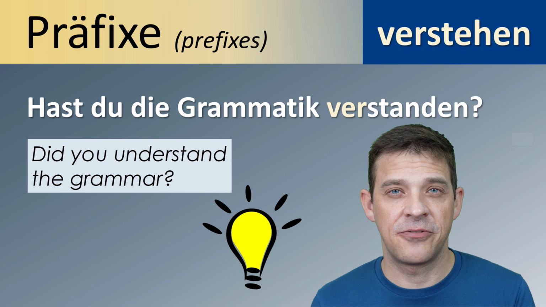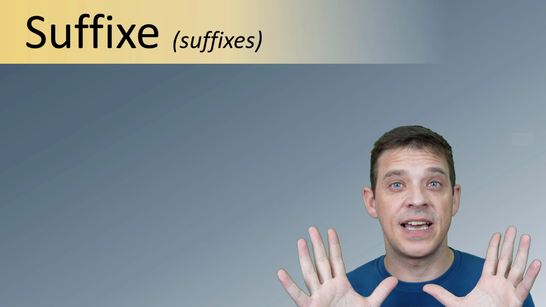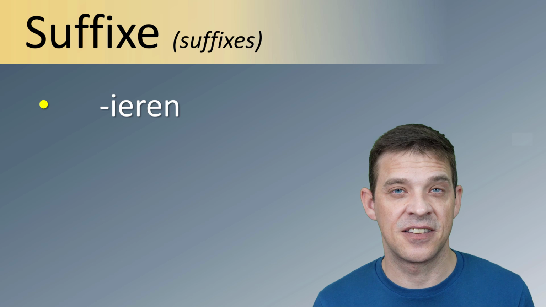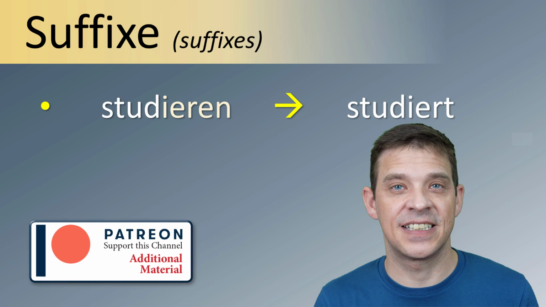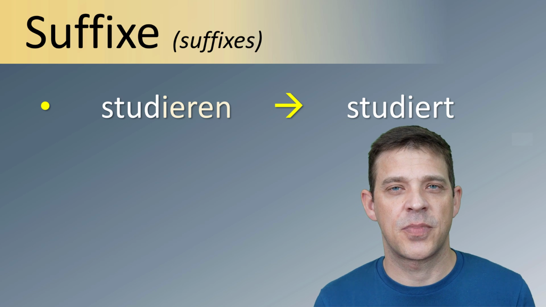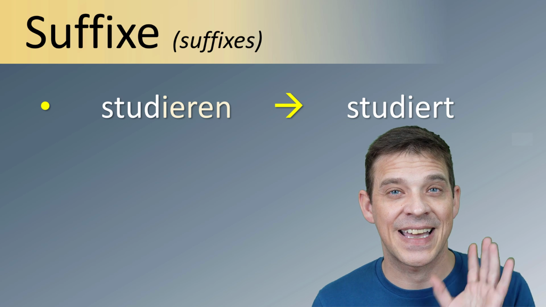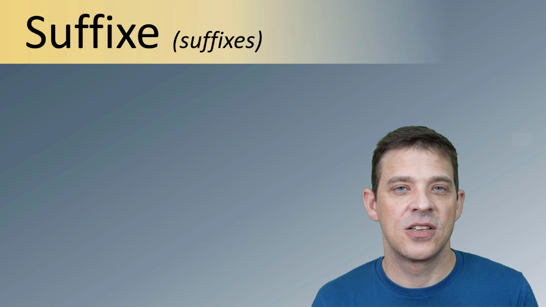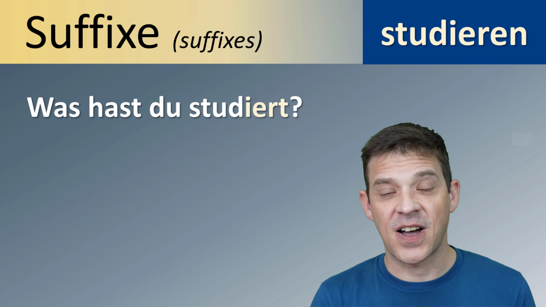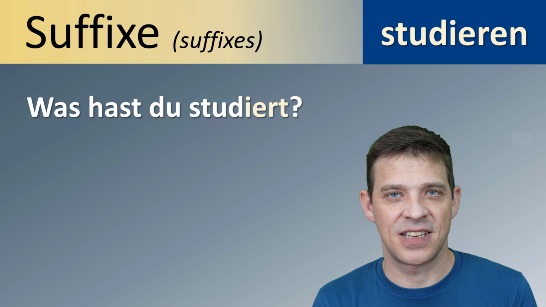Good. Now we have the prefixes. Let's go to the suffixes. Die Suffixe. And there's actually only, that's good news, only one. It's IEREN. Zum Beispiel studieren. Studieren ist der Infinitiv, heißt to study. Das Partizip 2 ist studiert. Auch hier kein GE. Zum Beispiel, was hast du studiert? What did you study?